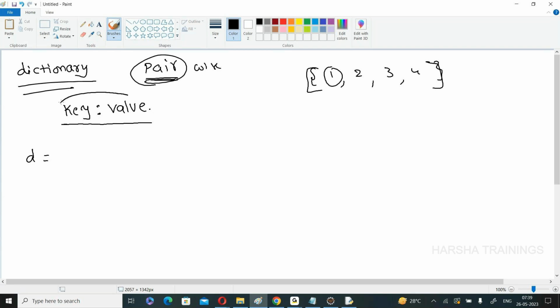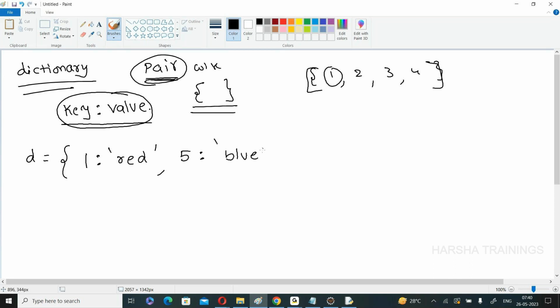The elements are stored inside flower brackets. Open the flower bracket. For example, 1 colon red, now 5 colon blue, 3 colon green, and 4 colon yellow.